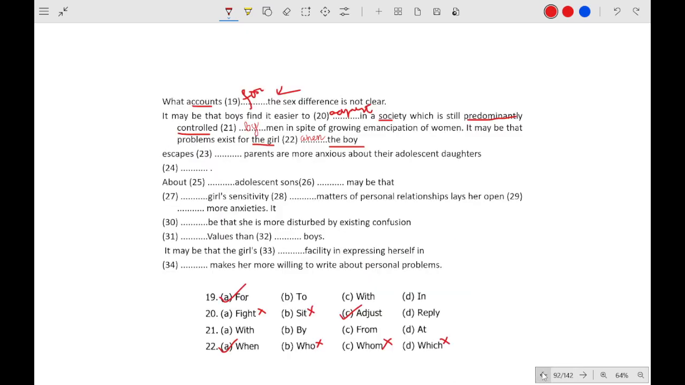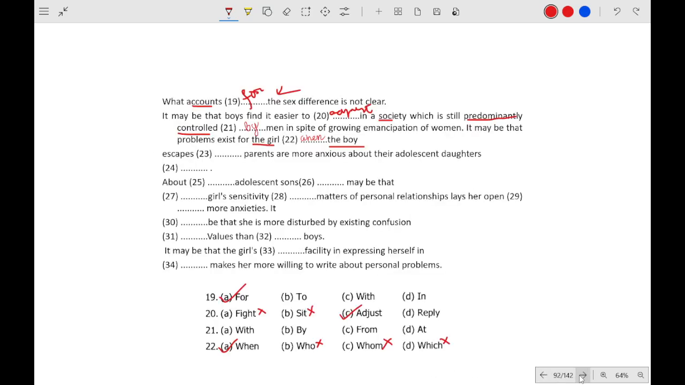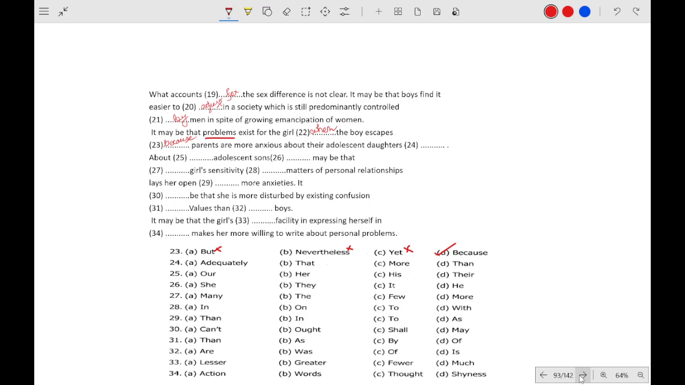Let me check the original question. Daughters about. So this "about" will not be capital, it will be a small letter. Small letter a. More anxious about the adolescent daughters.